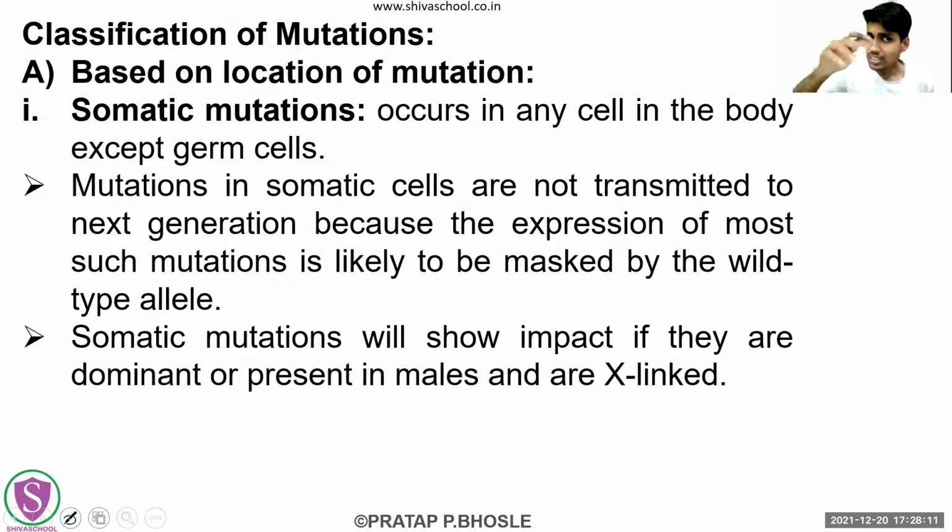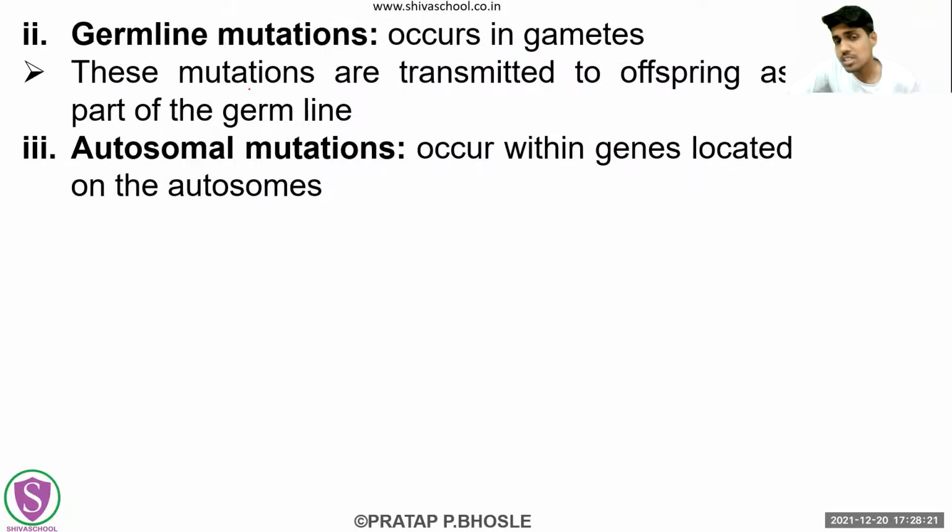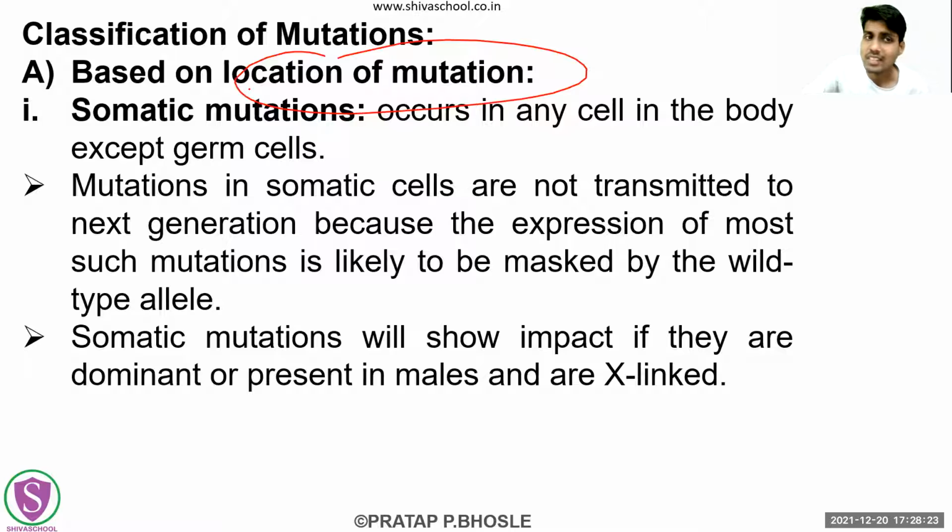In this book they have given the classification of mutations according to different types, based on the location of the mutation. UPSC may ask a question only on the classification of mutations, for 5 marks or 10 marks, along with some other question. Which classifications are there?